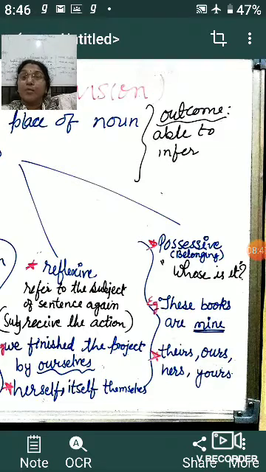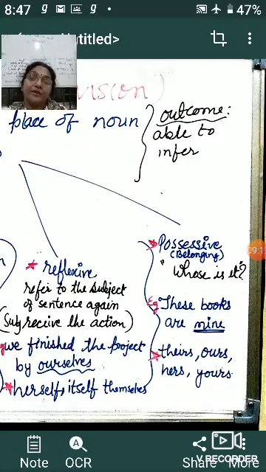So here we are talking about the belongingness of that book or copy. That is why we are framing a sentence, whose book is this? This book was lying there, I found it in that place. Whose book is this? Here we are talking about the possessiveness, the ownership of that particular object. So we can frame the sentence, these books are mine. So mine is talking about the possessiveness of the book. We can use theirs, ours, hers or yours. There are so many sentences given in your book as well.